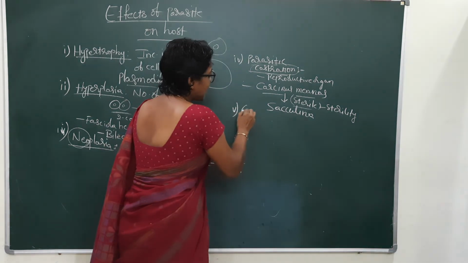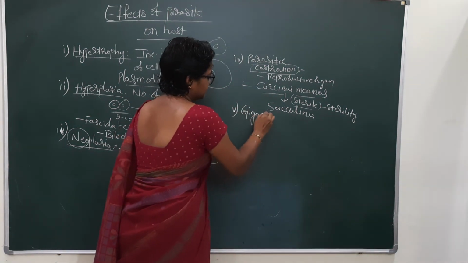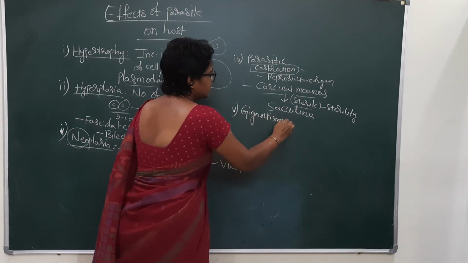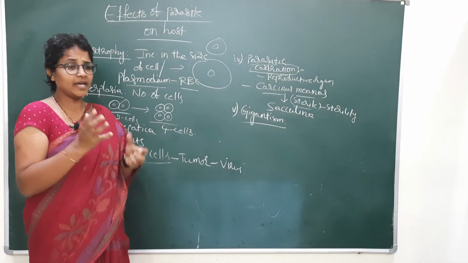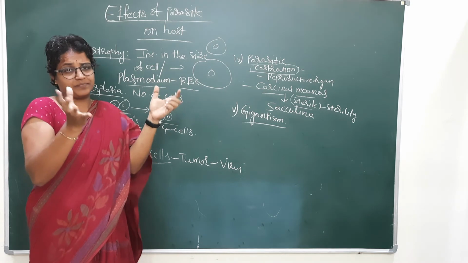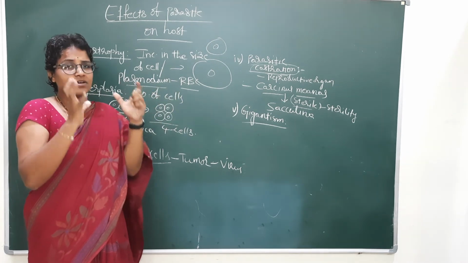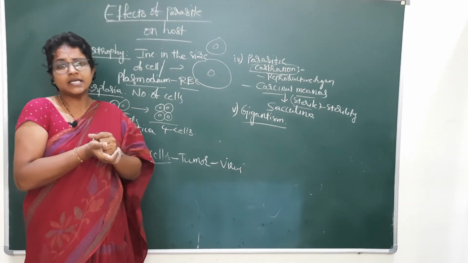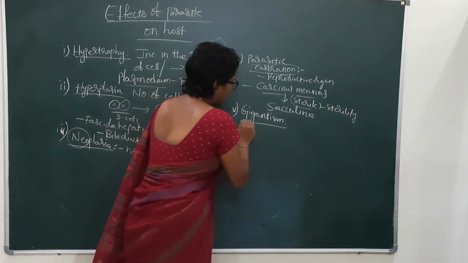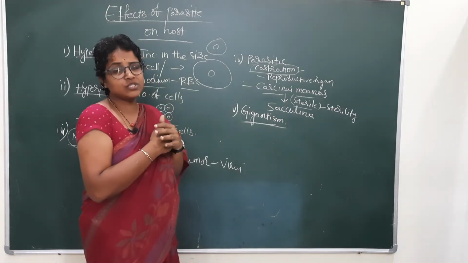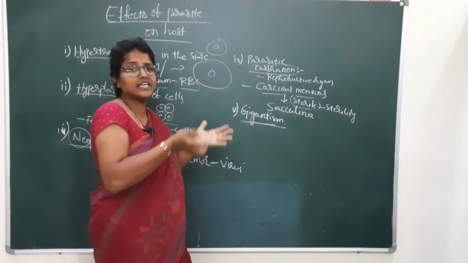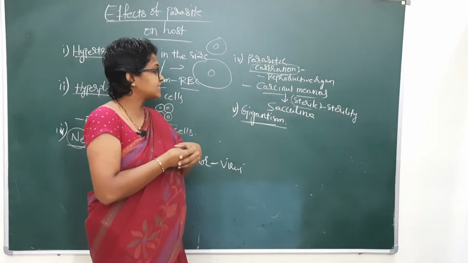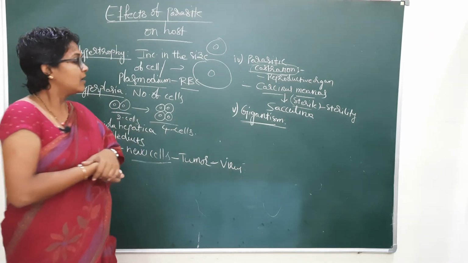Next, gigantism. Gigantism is nothing but an increase in the size of a host's body. Here the parasite which lives in the host causes an increase in the size of the host. How does it increase? Where does it increase? I will tell you an example.